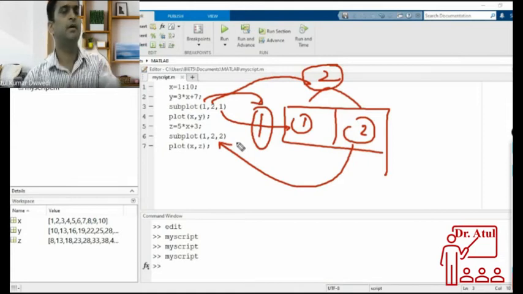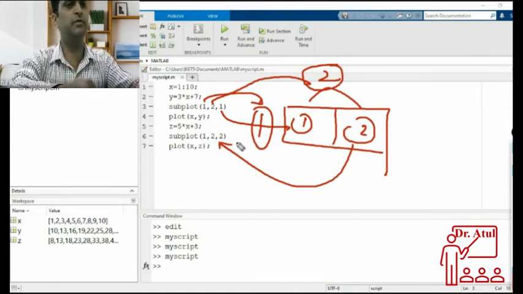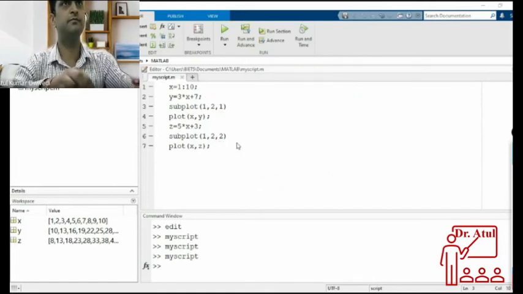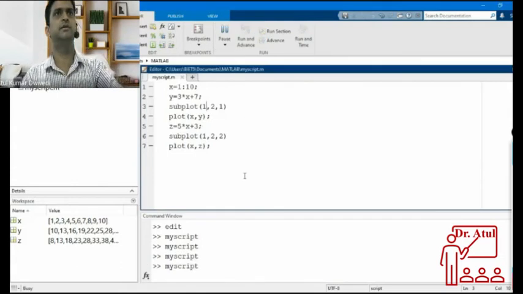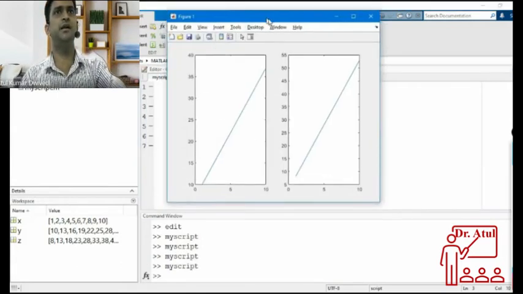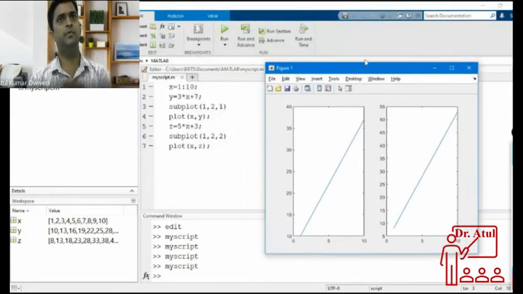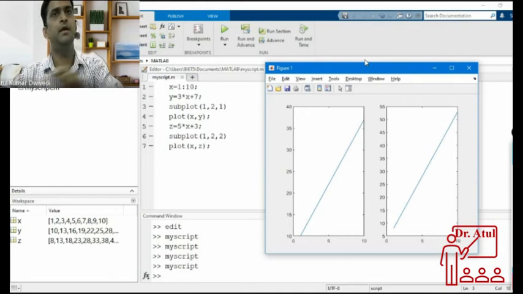Just understand the subplotting, and let me show you what comes by executing this. See, this is one single figure window, and both of the plots are here. You can do plot aesthetics like writing the X label, Y label, and the title of the plot, which I have told earlier. So in the single figure window, both are available.